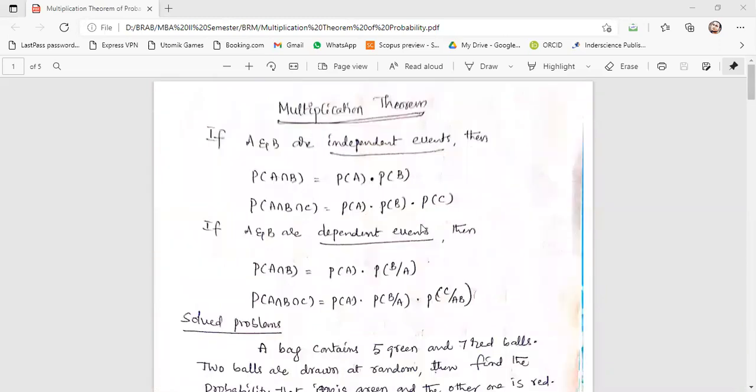So I'm concluding, multiplication theorem is totally dependent on dependent and independent events, whereas the addition theorem is totally dependent on mutually exclusive or non-mutually exclusive events. If you do not have sound knowledge of these two concepts, that is mutually exclusive events and dependent and independent events, then you cannot solve even a simple problem on these two theorems. So be clear with this concept, then only you can understand, right?